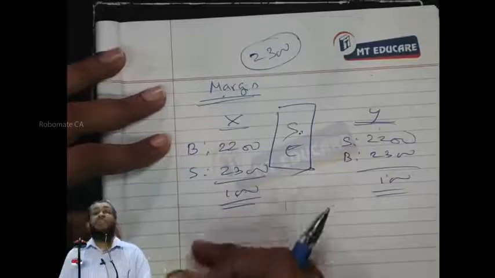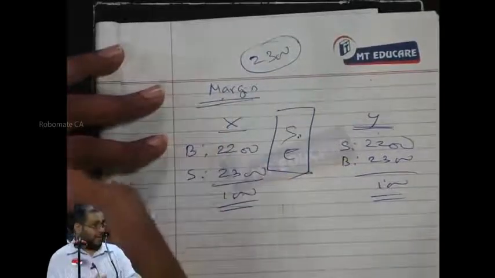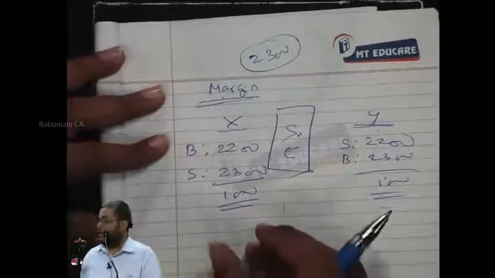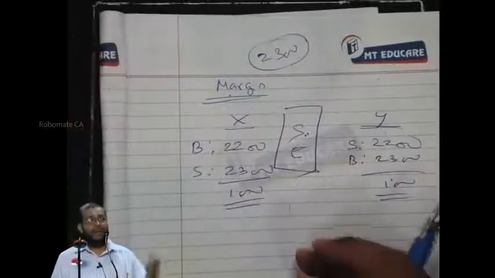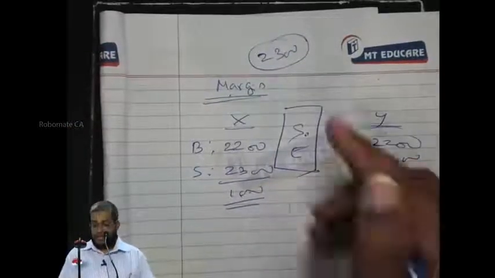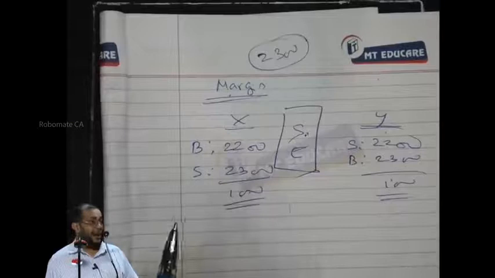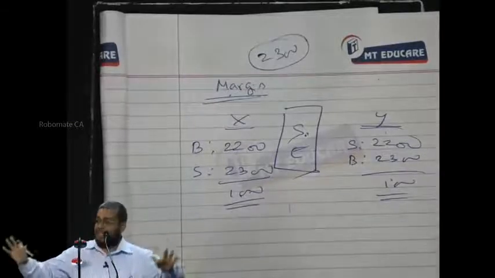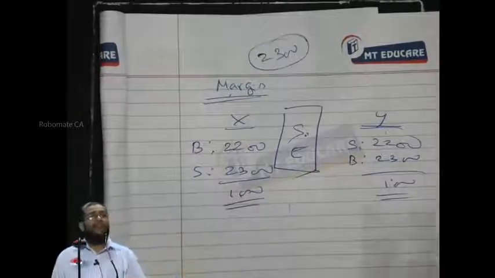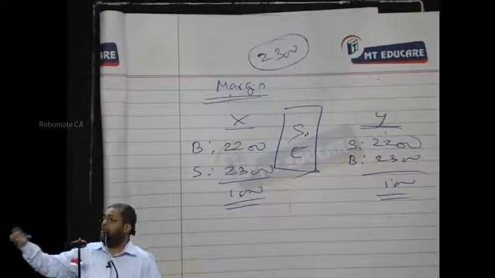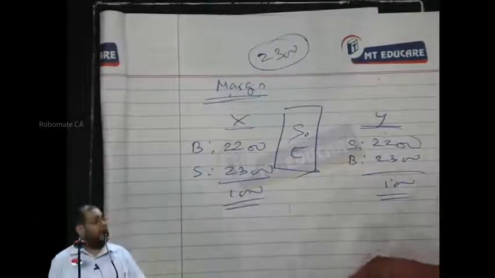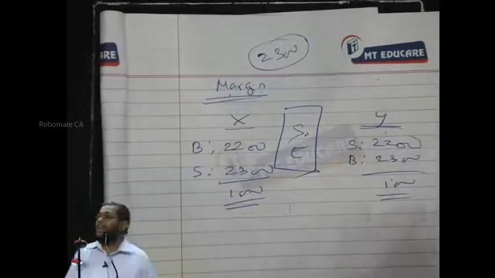So you have to open a margin account with a broker. The clearing member or trading member has to open a margin account. Who should deposit margin money, buyer or seller? Both can have a profit or loss, so both should deposit margin money with the exchange. When you make a profit, your margin account will be credited with more money. If you make a loss, they debit your account and credit the other person's account.